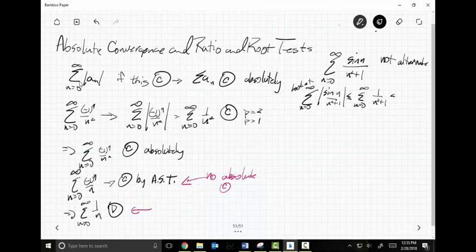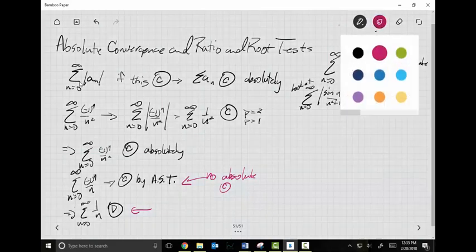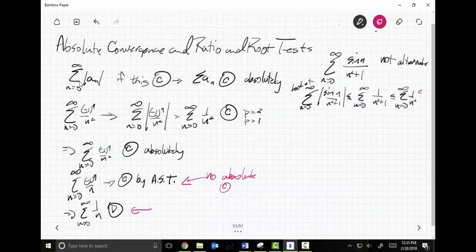I know that this is always less than or equal to the sum, as n goes from 0 to infinity, of 1 over n squared. Hey, guess what? This thing converges. Why does it converge? Because p equals 2. Now, if this converges, then that implies that this, the absolute value of sine of n over n squared plus 1, also converges.